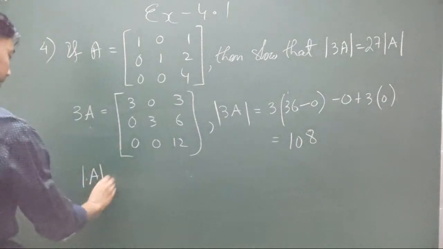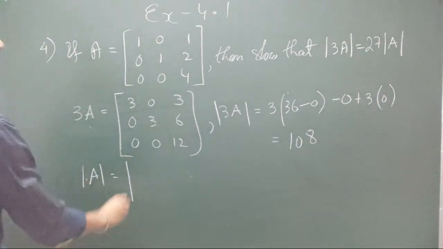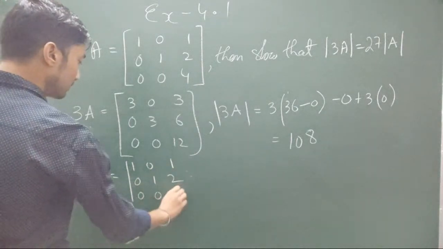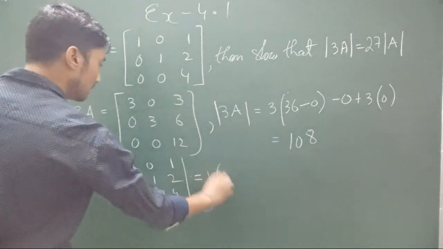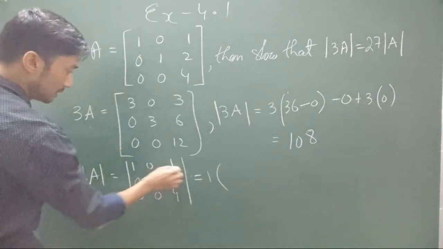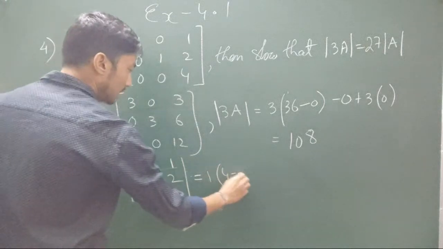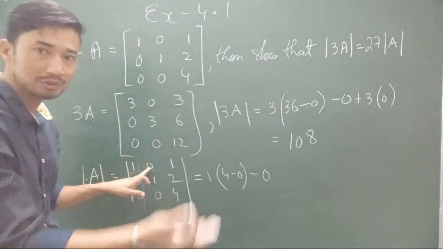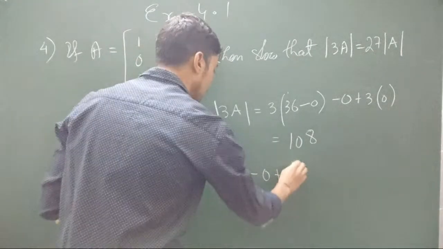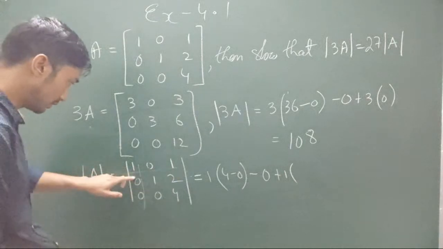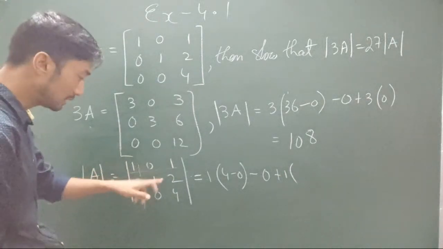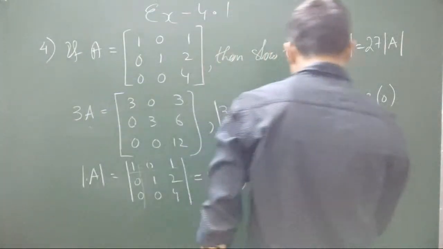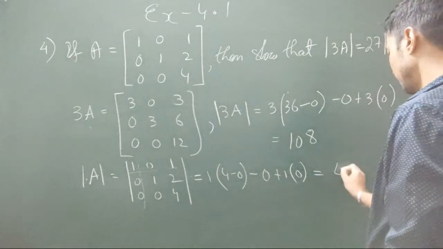Determinant of A: 1, 0, 1, 0, 1, 2, 0, 0, 4. Let's calculate its determinant. 1 into, ignore this row and column, 4 ones are 4, minus 0, minus 0, so 0 into anything is going to be 0, so I'm not going to proceed with that, plus 1 into, ignore this row and column. It's very simple: ignore the row and column and then get its determinant. So 0, 0, that's also again 0. So that's 4 only.